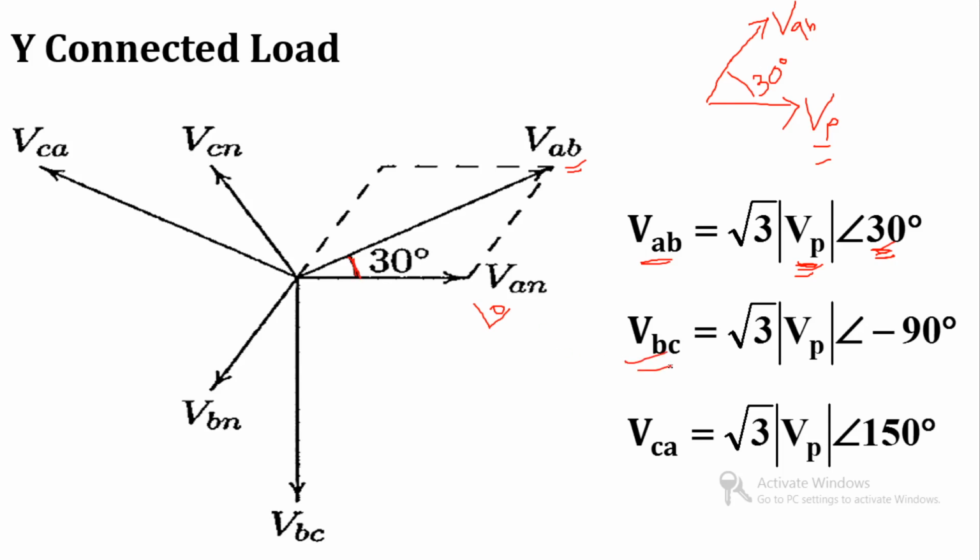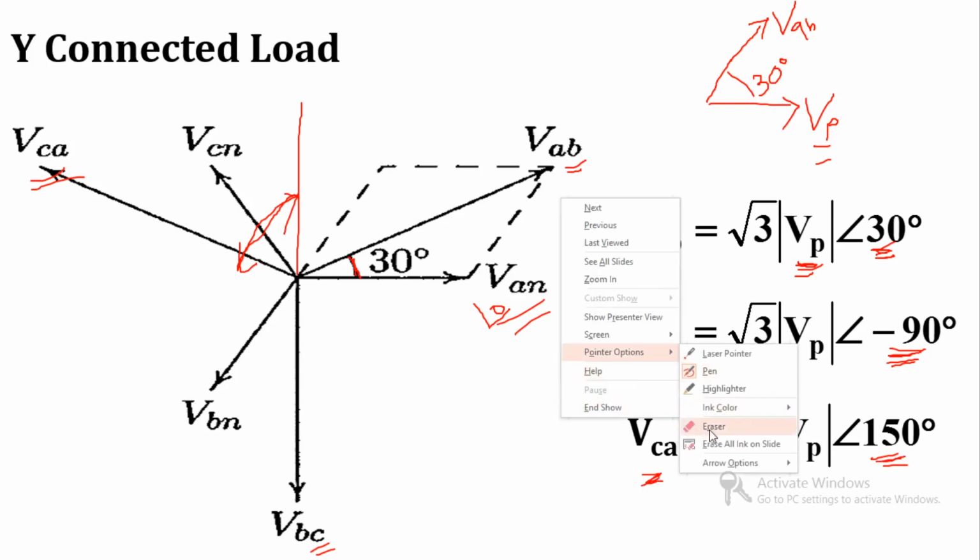Similarly, this voltage will lag by 90 degree. Minus sign means lag by 90 degree. So this is the phase voltage and this is the voltage VBC. And this line voltage VCA will lead by 150 degree. So this is approximately equal to 150 degree. You can consider this almost 90 over here, and 90 plus approximately 60 degree, so 90 plus 60 becomes 150 degree. So VCA will lead at 150 degree.